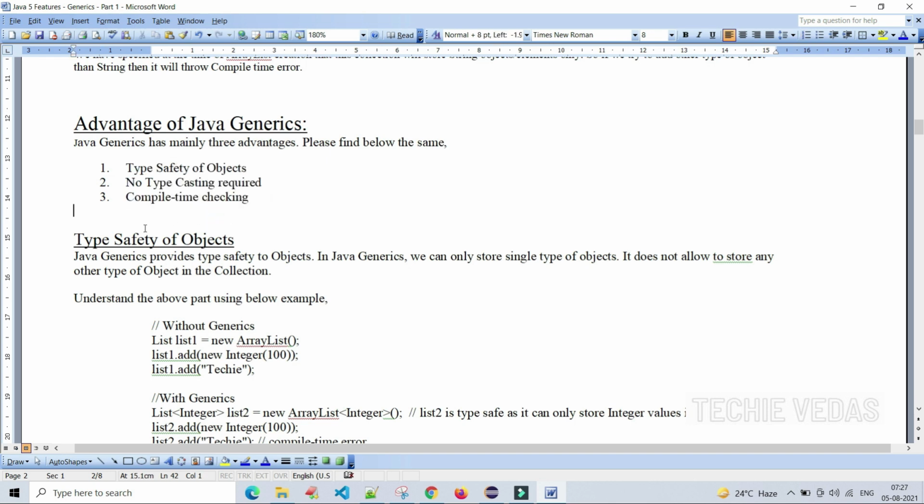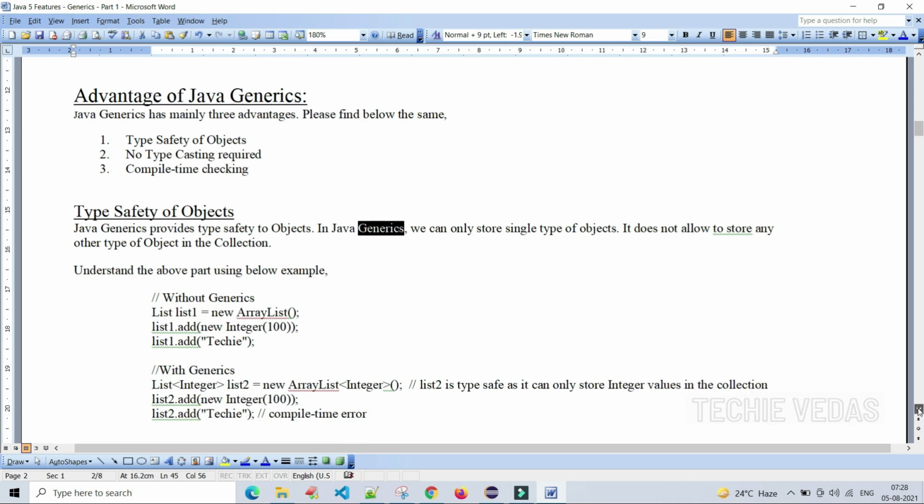What is the meaning of type safety of objects? Java generics provides type safety to objects. In Java generics, we can only store a single type of objects. Yes, using the generics concept, we can store only a single type of objects. It doesn't allow storing any other type of object into the collection. That is correct. We have seen it with the example.